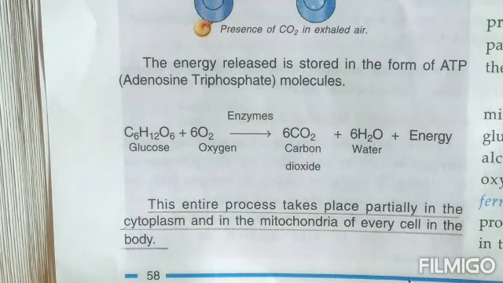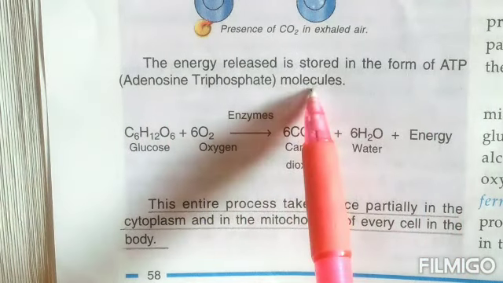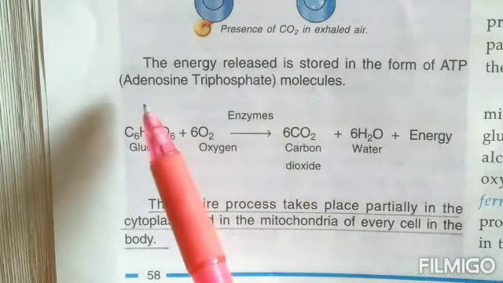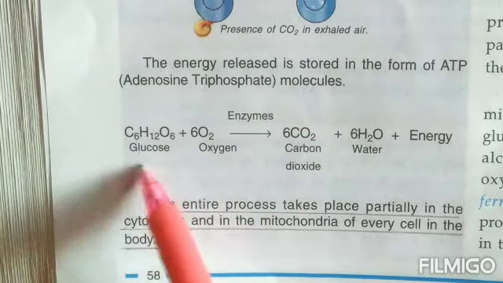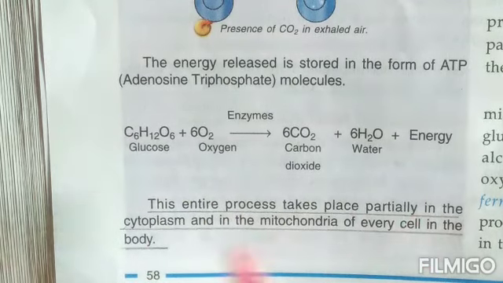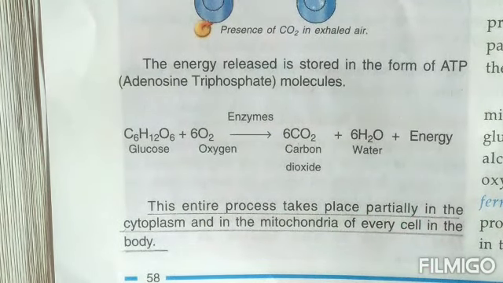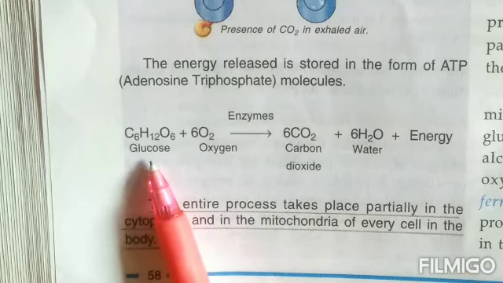Now, the energy that is released, children, during this process is stored in the form of ATP molecules. Right, now I told you the full form of ATP, children: adenosine triphosphate. Now, this is a well-balanced reaction which states how respiration takes place and what products are formed during respiration. See, this is glucose, meaning the food that we eat, the glucose that is present in that.